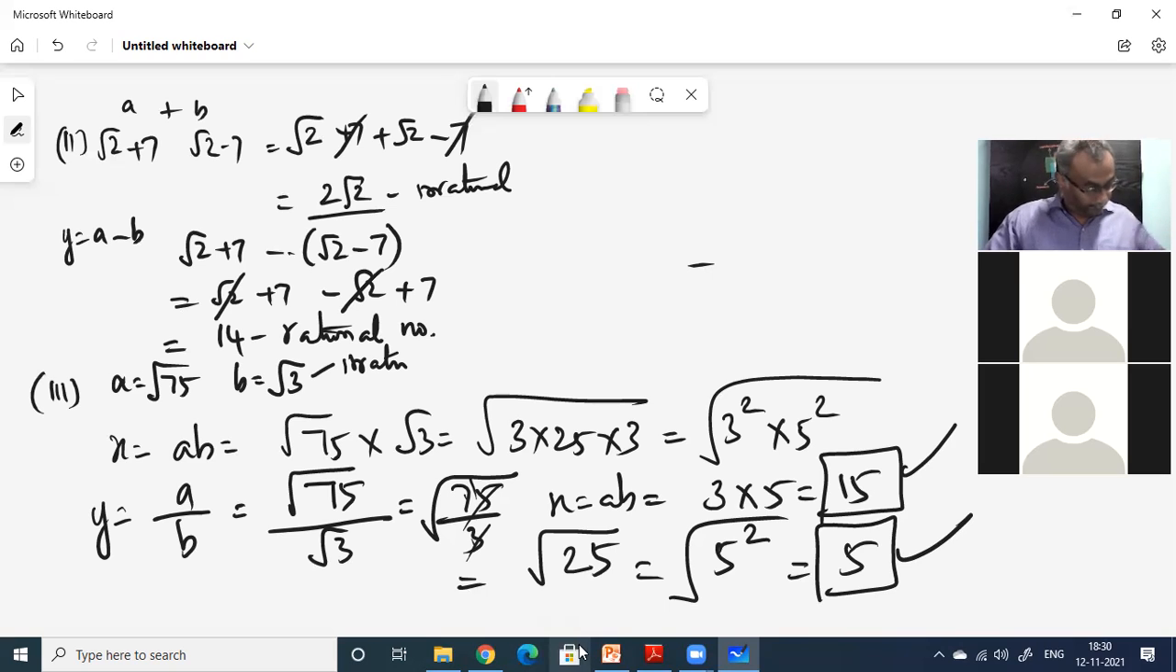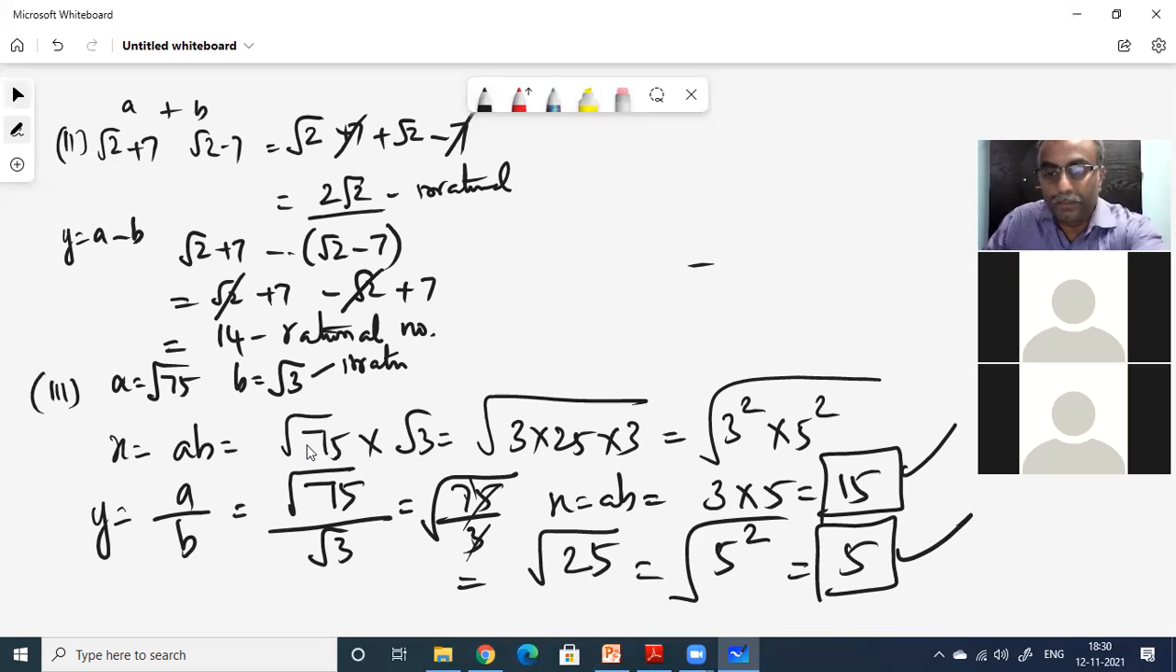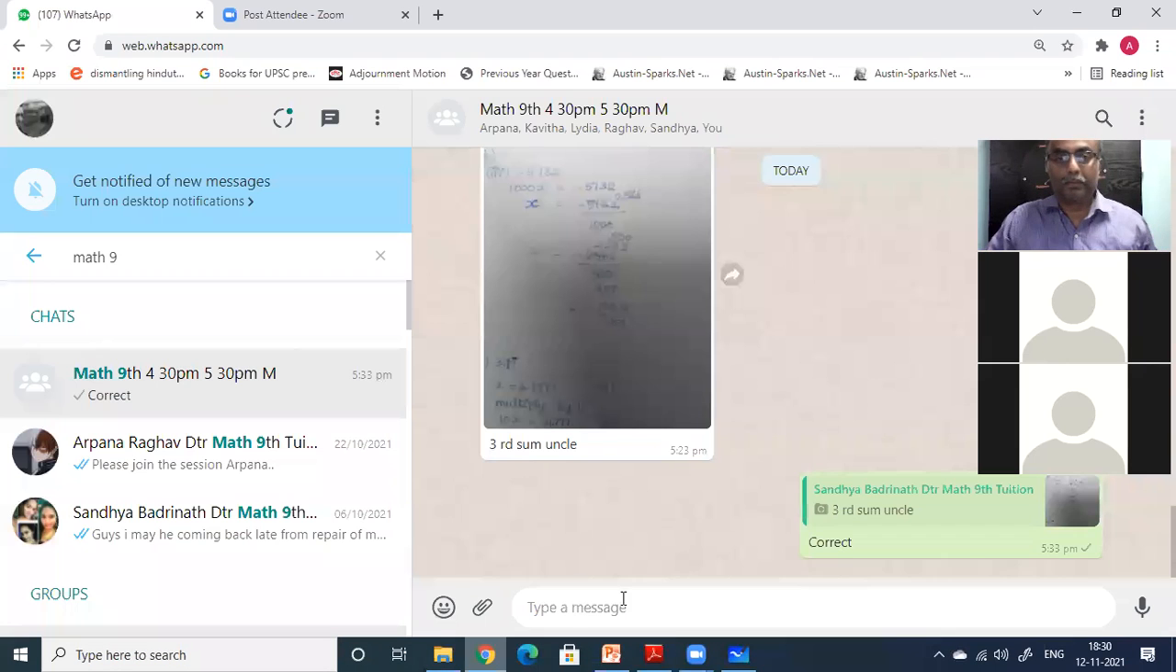And do example 2.12 fourth sum and put it on the WhatsApp for me. Okay. Thank you. I'm going to paste this for you in your WhatsApp because these are very easy sums. I didn't paste anything. I forgot to paste.